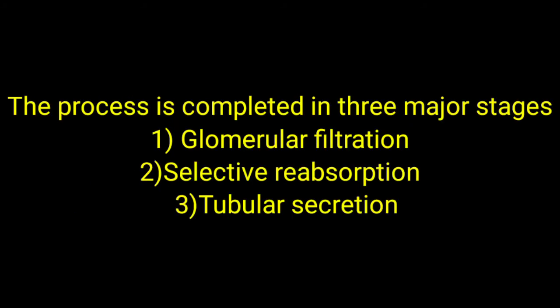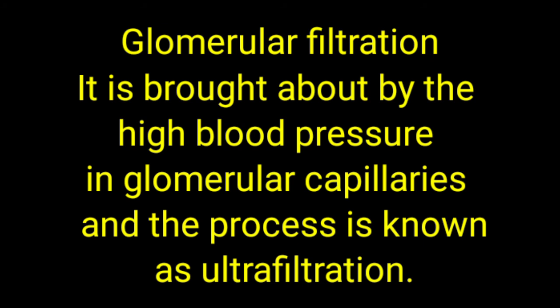Mechanism of urine formation. It occurs in three major stages: glomerular filtration, selective reabsorption, and tubular secretion. Glomerular filtration is brought about by the high blood pressure in glomerular capillaries and the process is known as ultrafiltration.